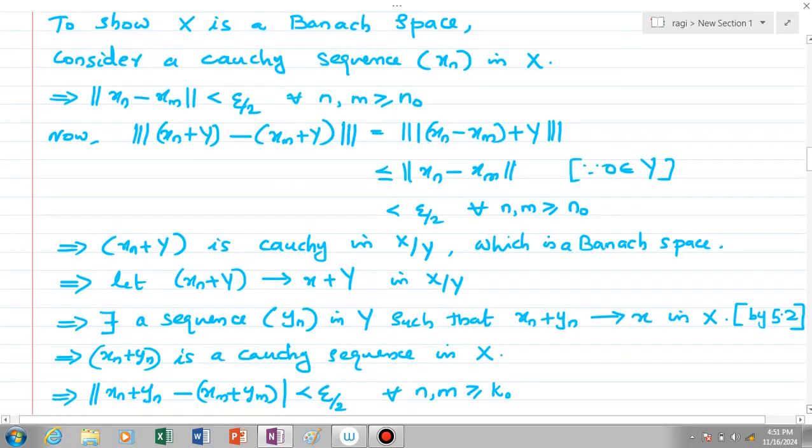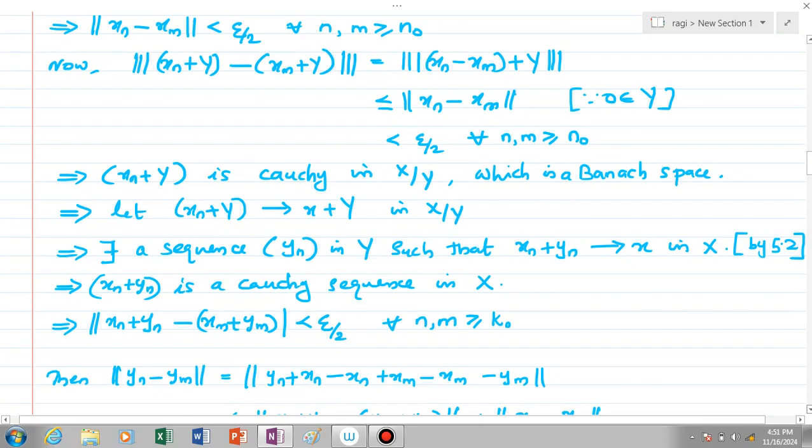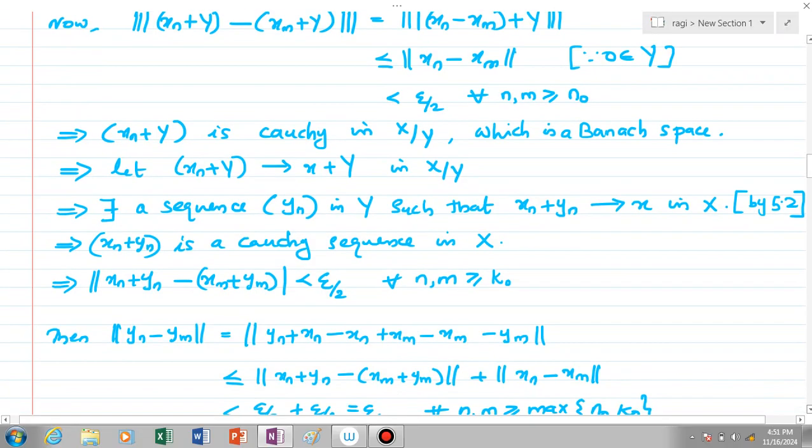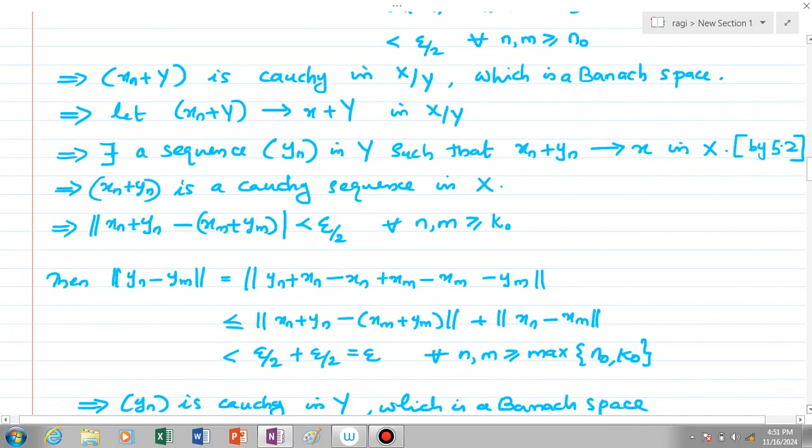So we can write norm of xn plus yn minus xm plus ym is less than some epsilon by 2 for all n and m greater than or equal to some k naught, by the definition of a Cauchy sequence. Then checking norm yn minus ym, by adding some terms, we can see that it is less than or equal to norm of xn plus yn minus xm plus ym plus norm of xn minus xm, by the properties of norm, which is less than epsilon by 2 plus epsilon by 2, which is equal to epsilon for every n and m greater than or equal to maximum of n naught and k naught.